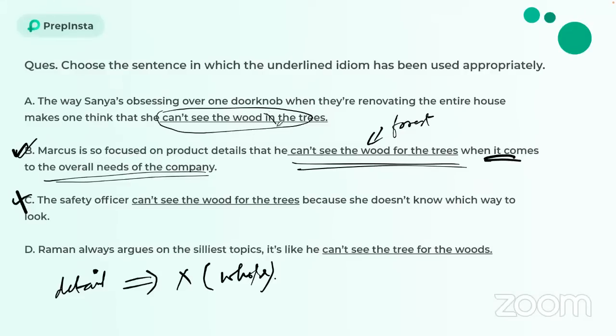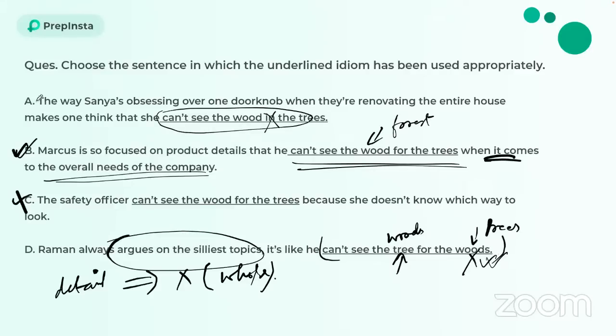Again, can't see the wood in the trees. This idiom is completely incorrect. It cannot be in the trees, but for the trees. All right. And Raman always argues on the silliest topic. It's like he can't see the tree for the woods. Again, this is not correct because we're talking about arguing on topics, right? And not the actual can't see the tree for the woods. Here, it has to be can't see the woods for the trees. It's not can't see the tree for the woods. The idiom over here is completely incorrect. All right. So A and D have incorrect idioms, and between B and C, only option B becomes the correct answer because it says Marcus is so focused on product details.